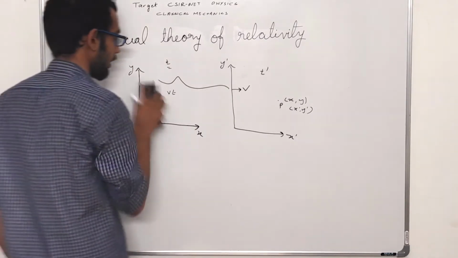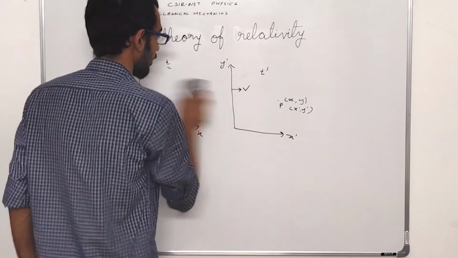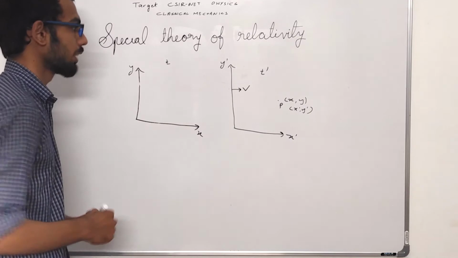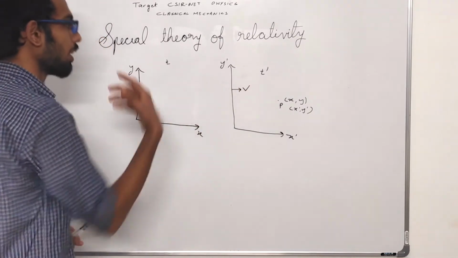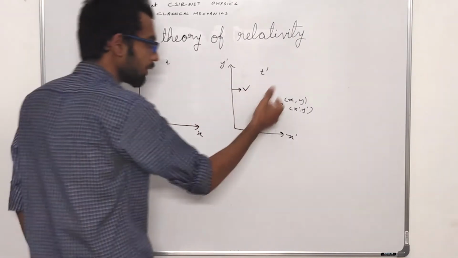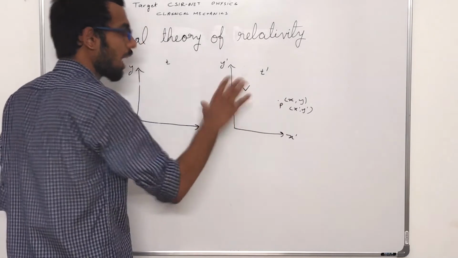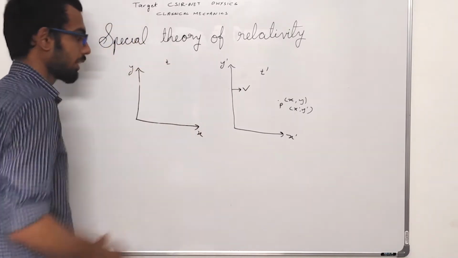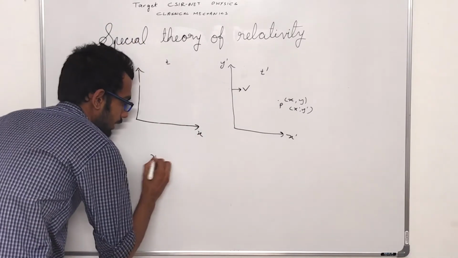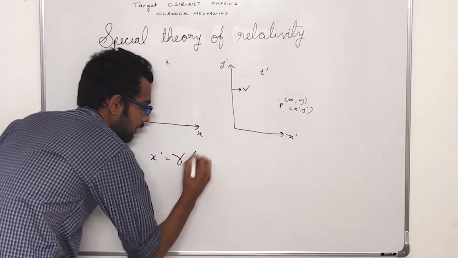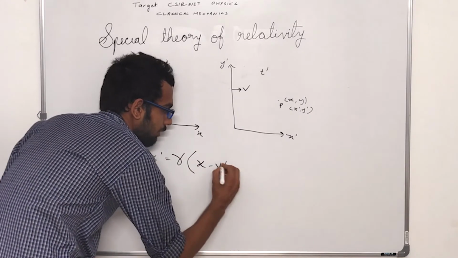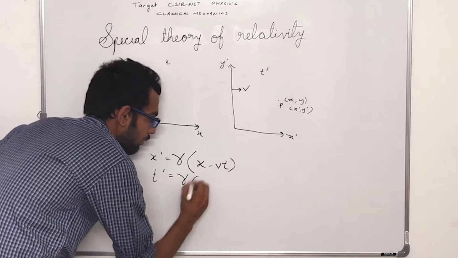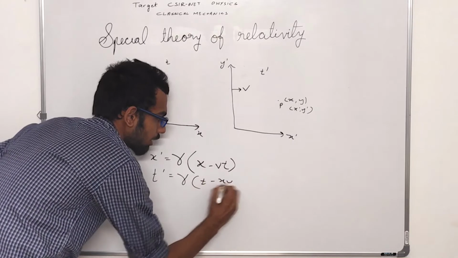So how that works is, in Lorentz transformations, the value of x dash, at which this point p will be measured, is related to the coordinates x, y, and t in this coordinate system as x dash equals gamma into x minus vt, and t dash equals gamma into t minus xv by c square.